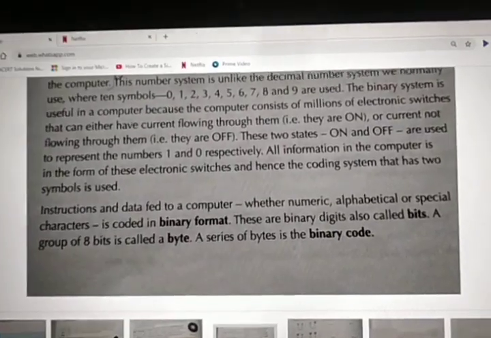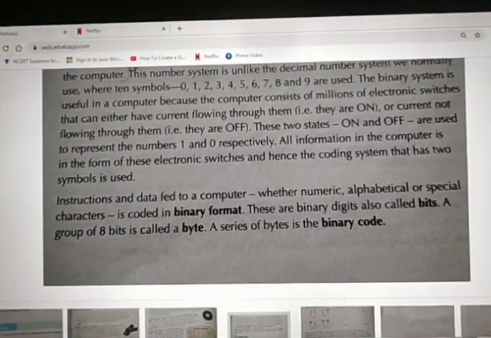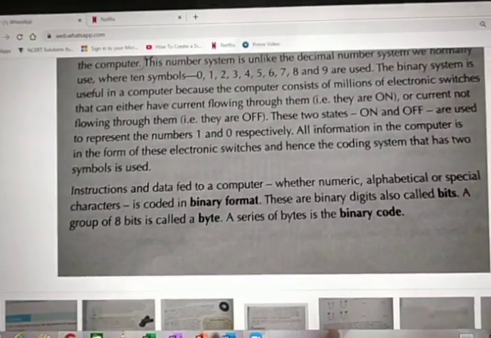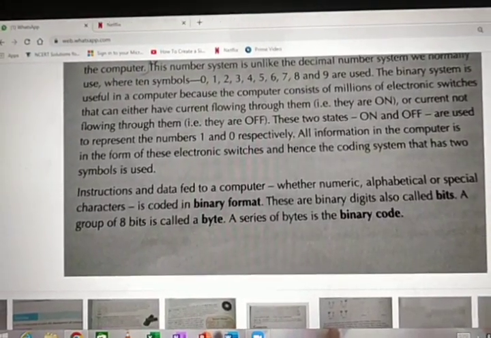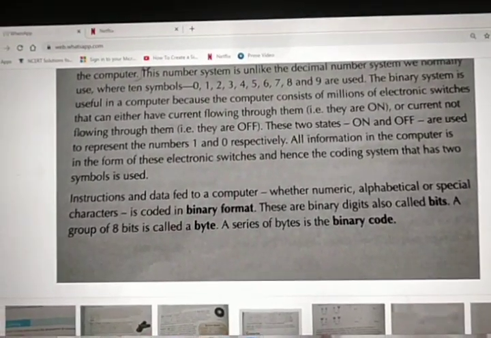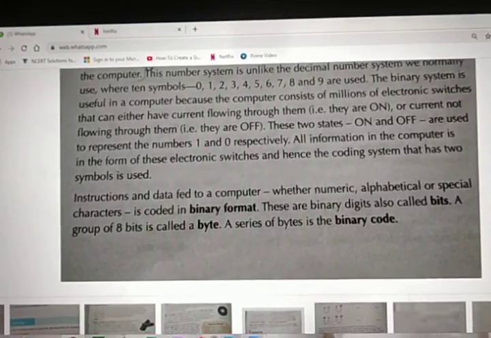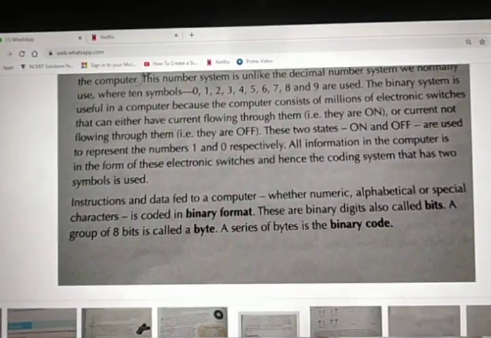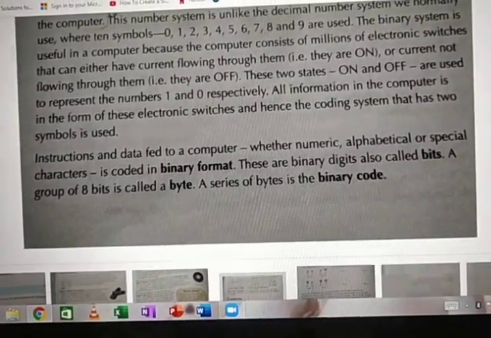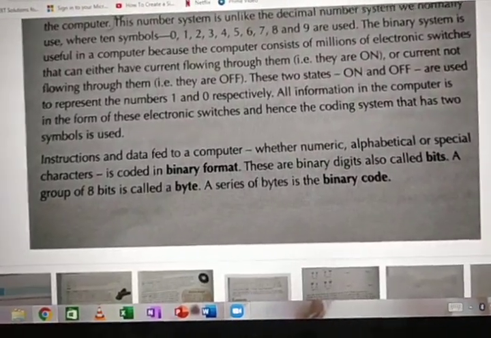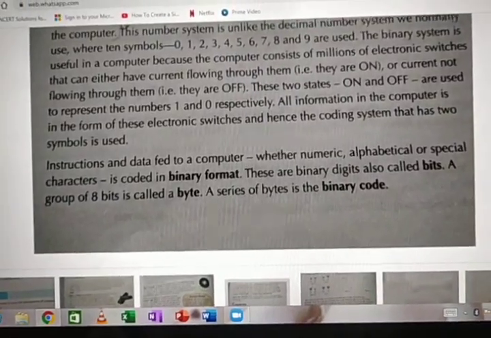If you press alphabets A, B, C, D on a keyboard, or give some special character, it will show you a special character and alphabet only. But for the computer processor, it will be converted into binary format. What format? Binary format, only 0 and 1. Because the computer knows, that's all. The computer knows on or off only.